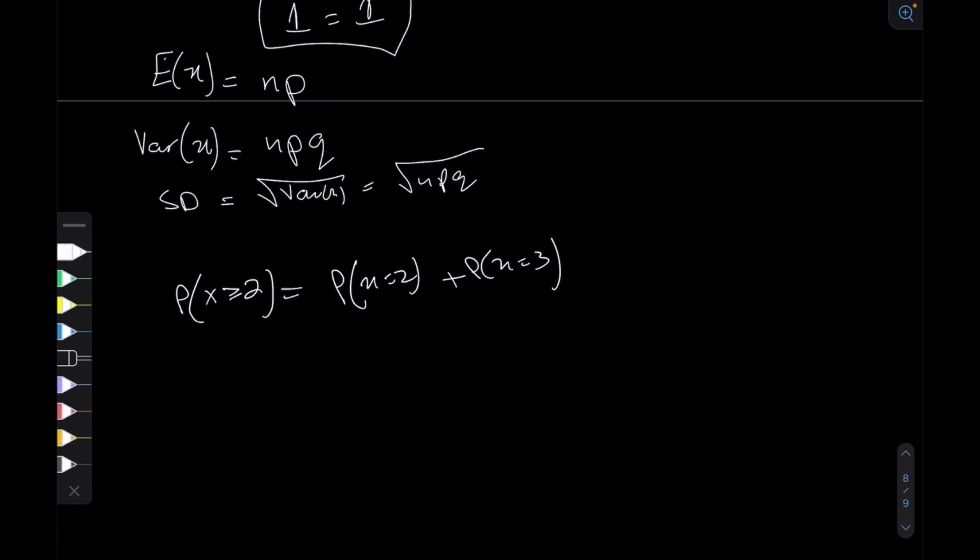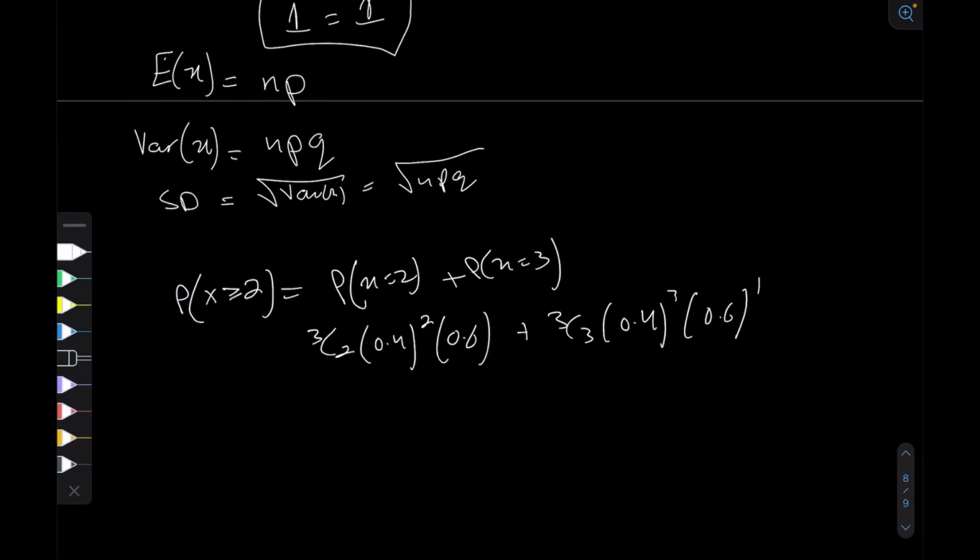So the probability that it wins two matches will be 3C2, where p is 0.4 to the power 2, times 0.6, plus 3C3, 0.4 to the power 3, 0.6 to the power 0. And whatever this turns out to be will be the answer for the probability that Team A wins two or more of the matches, or in other words, Team A qualifies for the next round.